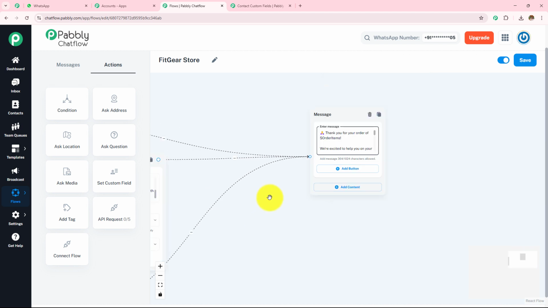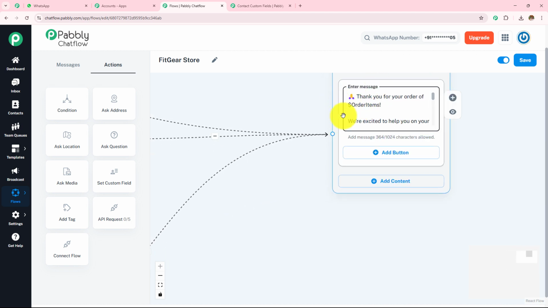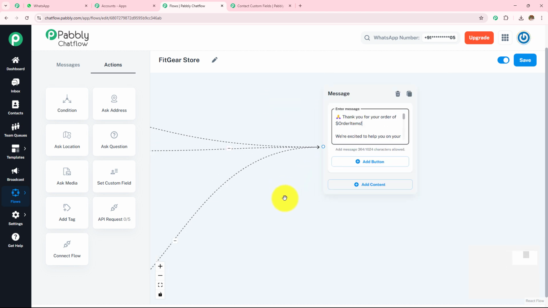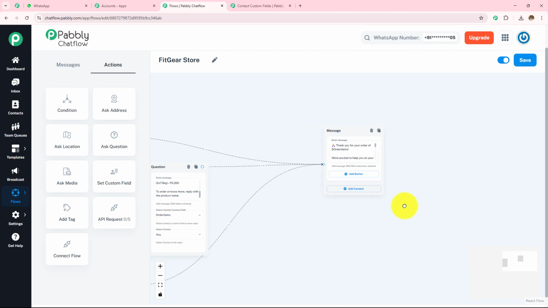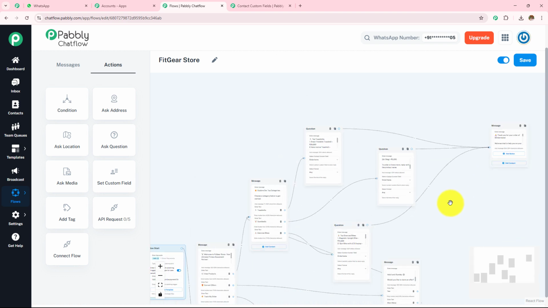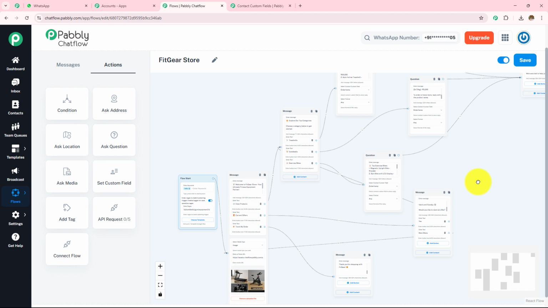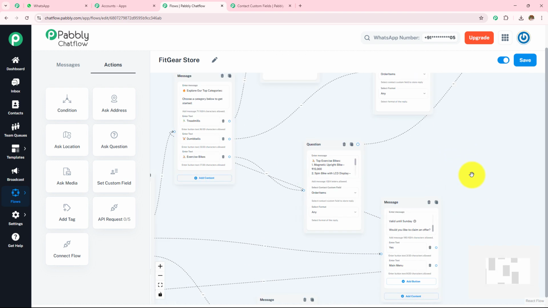As soon as I add this dollar and the field, this field becomes dynamic and the reply of the customer gets saved in my contact custom field and reflects in my messages. So this is how we can create the personalized message. Now we are done with creating this chatbot. Let's quickly check whether it is working fine or not.